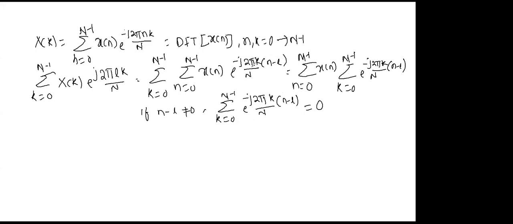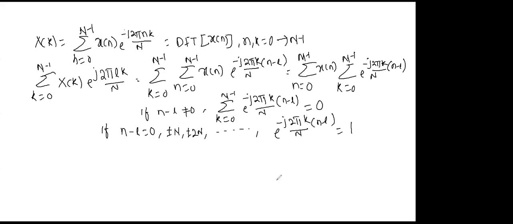So the second case we will take is if n minus l equals 0. Not only 0, you can take 0, plus or minus N, plus or minus 2N. If you go like this, then what will happen? Then e to the power minus j 2 pi k by N multiplied by (n minus l) equals 1.